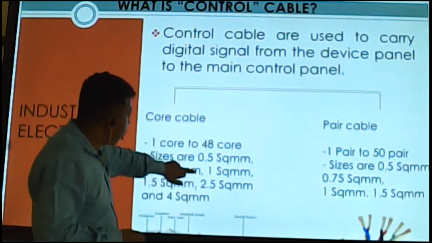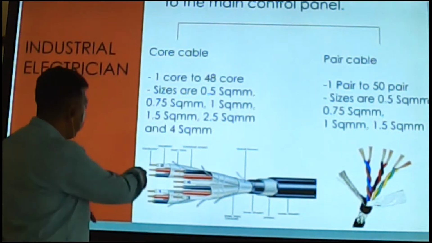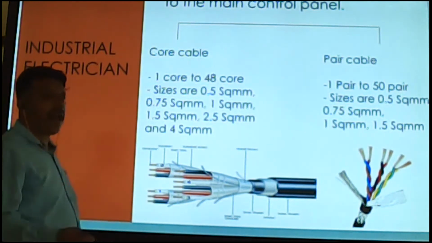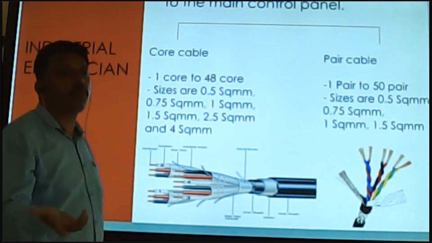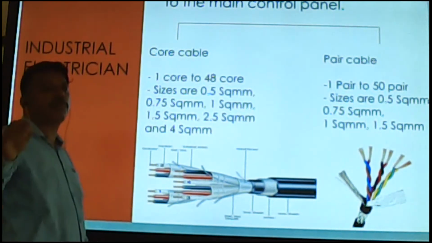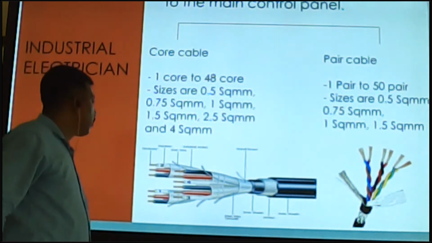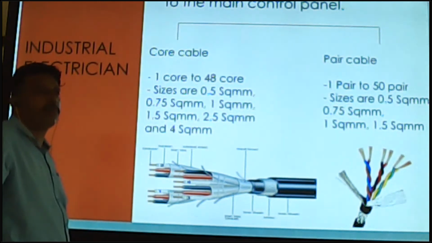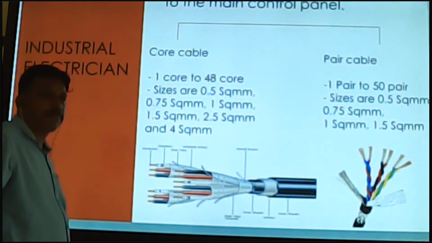It's like you see in the diagram: 1, 2, 3, 4 is written. So if you put one in the place of 3 or 2, this means a problem. So at termination time you should be clear in number. You can check the number and do the termination.